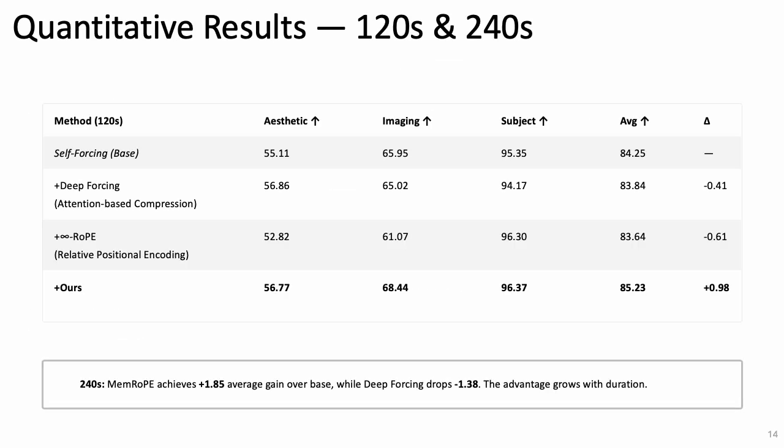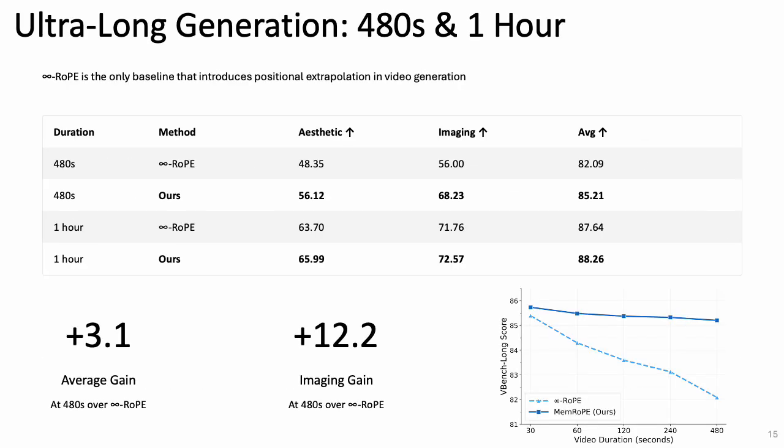At both 120 and 240 seconds, MemRoPE achieves the best overall score. At 240 seconds, it improves the average by 1.85 points over the base model, while attention-based compression degrades below the baseline. For ultra-long generation, Infinite RoPE is the only applicable baseline. At 480 seconds, we outperform it by 3.1 points in aesthetic quality and 12.2 points in imaging quality. At 1 hour, MemRoPE still maintains strong performance while the baseline declines substantially.